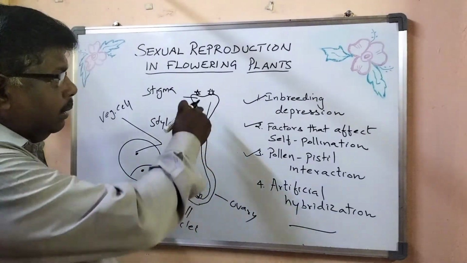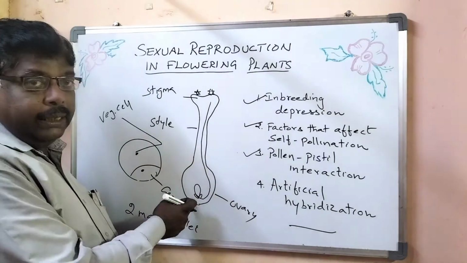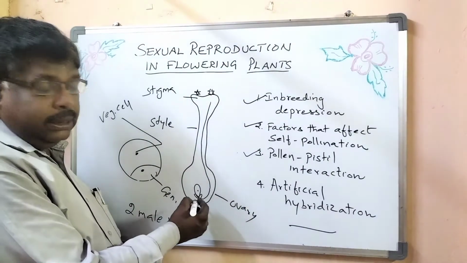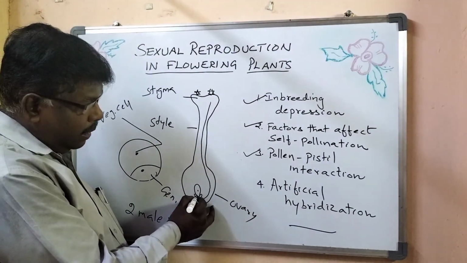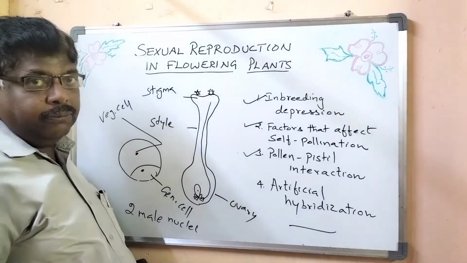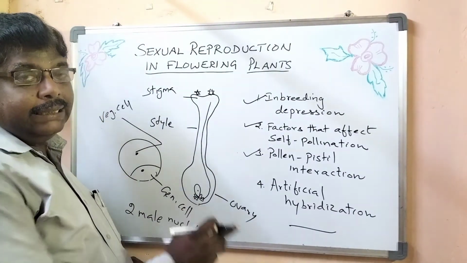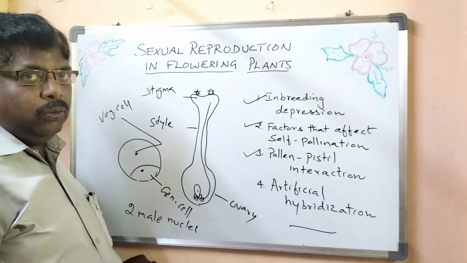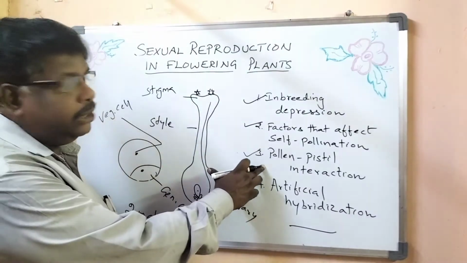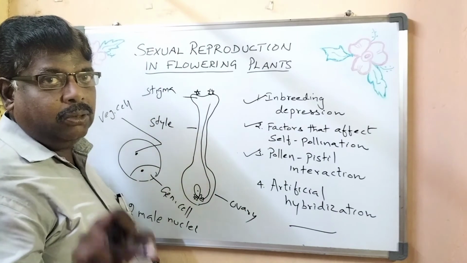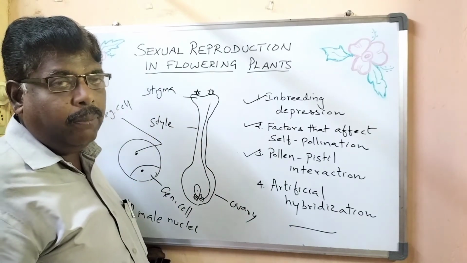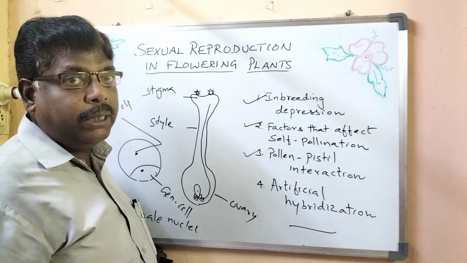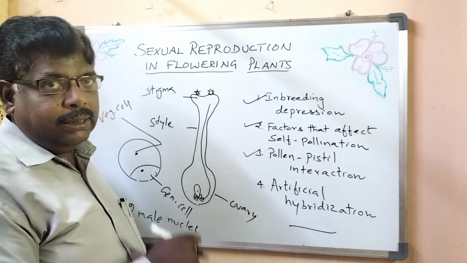So it will pass through this style and enter the micropylar end and reach the ovule, the egg cell, and to reach that egg, the synergids and the filiform apparatus help. In my previous video, I told you the filiform apparatus and the synergids will help the pollen tube to reach the egg cell, that is ovule. So that's about the pollen pistil interaction. The stigma has the power to recognize which is the right pollen or wrong pollen, and that kind of dialogue is brought about by the presence of chemical components in the pollen as well as in the stigma, right?